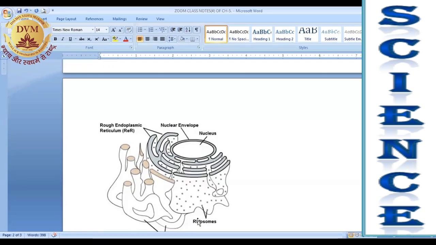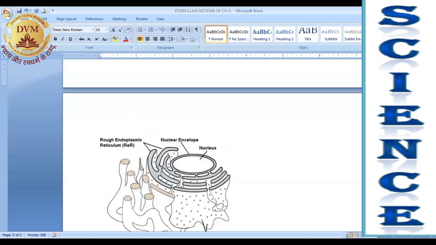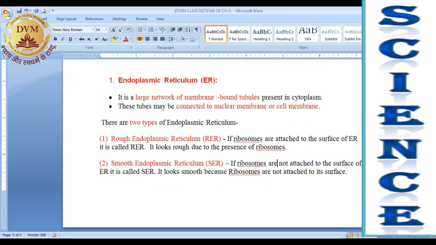So if ribosomes are attached, it appears to be rough. And this side you can see that ribosomes are not attached on these tubules. So they appear to be smooth and are known as smooth endoplasmic reticulum. So either it is rough or smooth, it will depend on the presence of ribosomes, right?